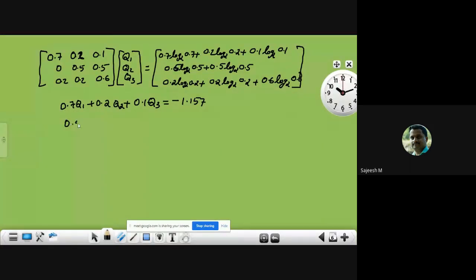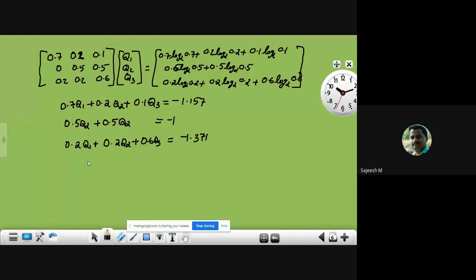Then the second equation, 0.5 q2 plus 0.5 q3 is equal to minus 1. Then the third equation, 0.2 q1 plus 0.2 q2 plus 0.6 q3 is equal to minus 1.371. You can check the values.